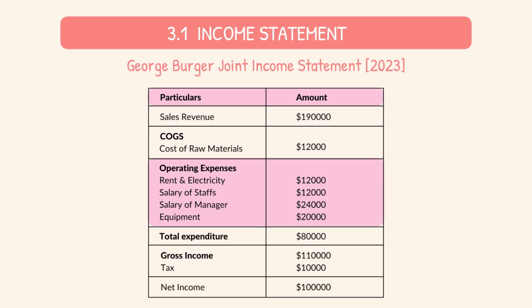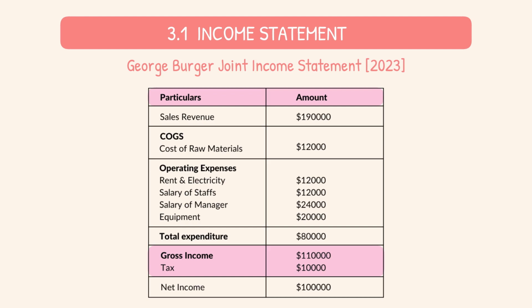These include things like rent, electricity, salaries, and equipment. In this example, the total operating expenses add up to $80,000. Now, we can calculate the gross income, which is the difference between the sales revenue and total expenditure. In this case, it's $110,000.